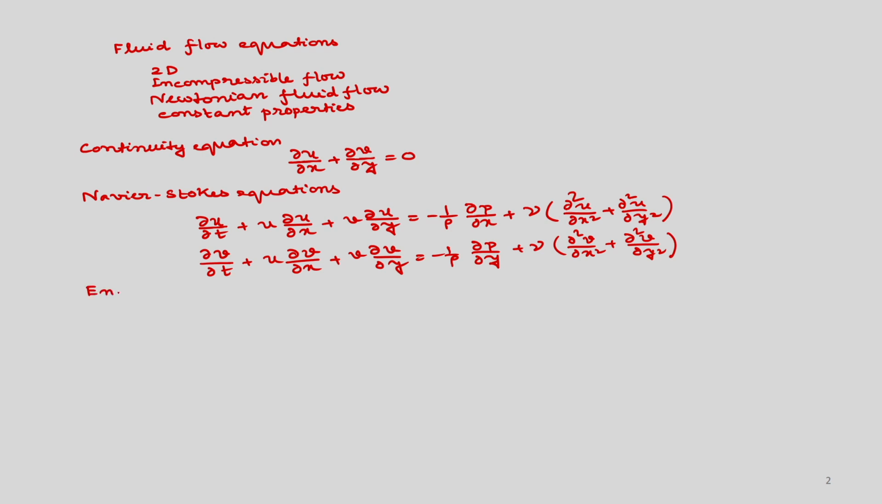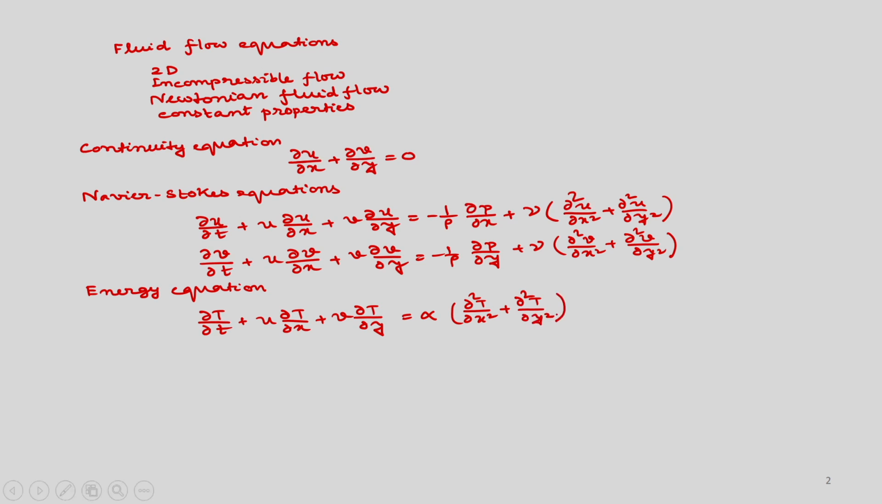And the energy equation, if you write, will be del T by del t plus u del T by del x plus v del T by del y is equal to alpha, which is your thermal diffusivity, k by rho Cp, times del 2 T by del x square plus del 2 T by del y square, with negligible heat generation. So, these are the equations we will use in this course, as well as for the solid.